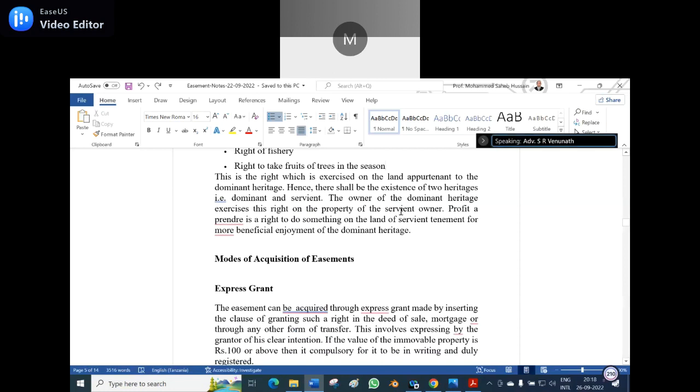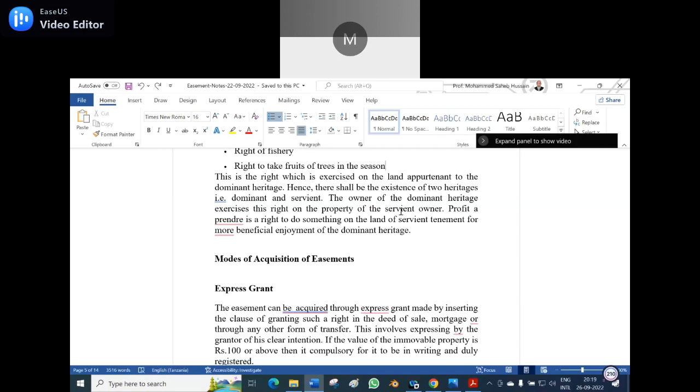Okay. Now the fruits will be auctioned, like lemons, oranges, any fruit, seasonal fruits. And they do have the right on the season to take it when such a thing comes. So this is the right which is exercised on the land appurtenant to the dominant heritage. Hence, there shall be an existence of two heritages, one is dominant and the other is servient. The owner of the dominant heritage exercises his right on the property of the servient owner.